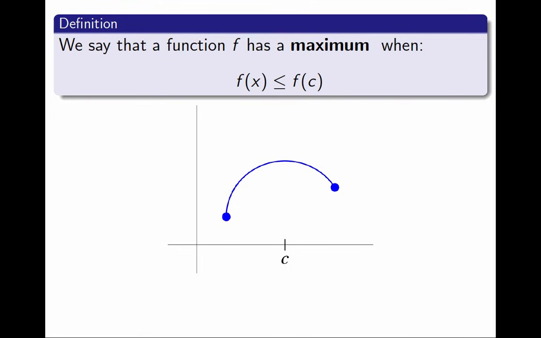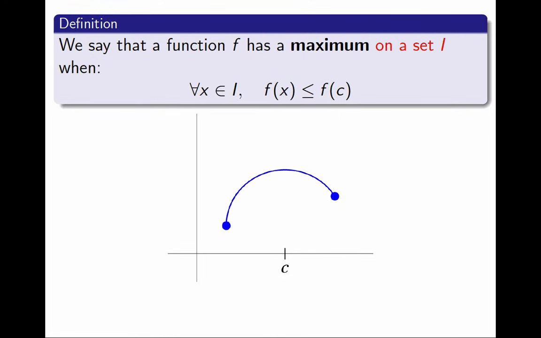I need to specify what I am saying about c and what I am saying about x. It should be clear that it is not enough for the inequality to be satisfied for just one value of x. I want it to be true for all values of x. All values of x where? In the domain. I have to change this a little bit. I am not just defining f has a maximum, but f has a maximum on a set I, which is the domain. This matters, as I may encounter a function that has a maximum in one set but not in another. Now I can request the inequality to be true for all values of x in I.